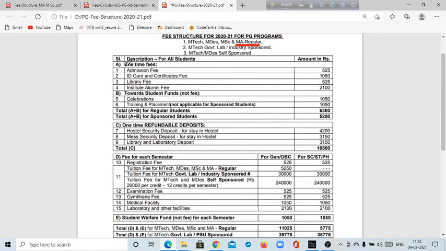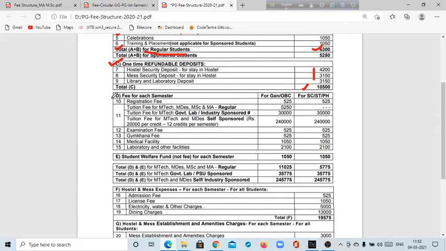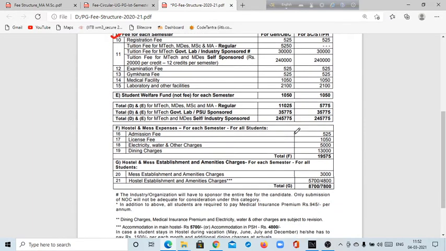Here you have to add fees A and B, and for a regular student, you add A and B, and it will be about 6,300 rupees. Then C is 10,500, and for D it is about 1,050 rupees.